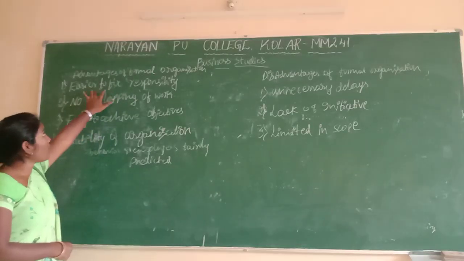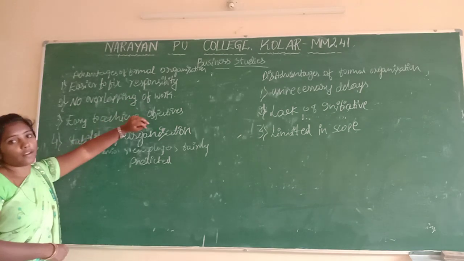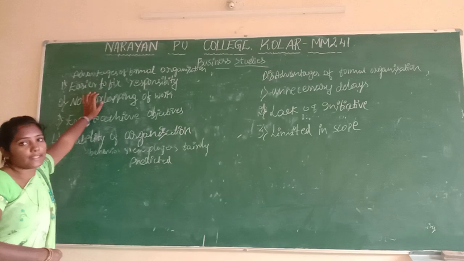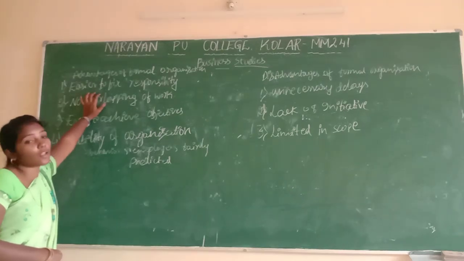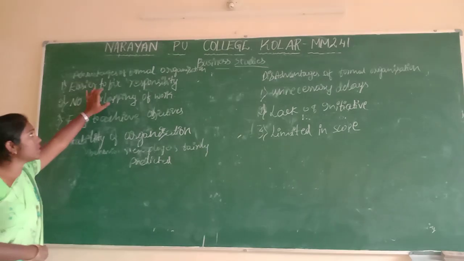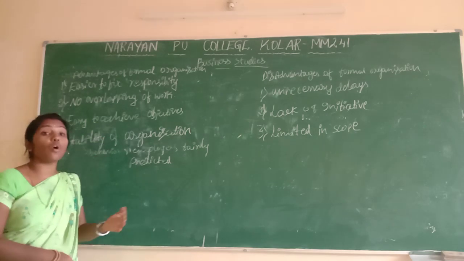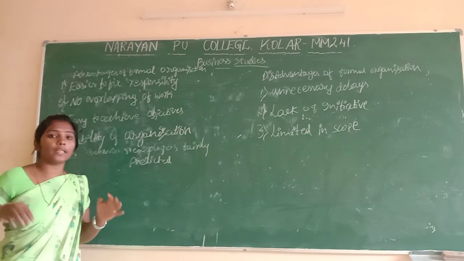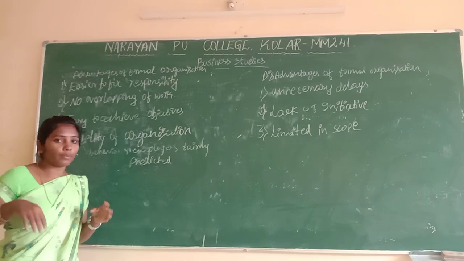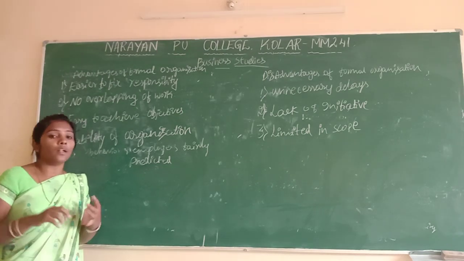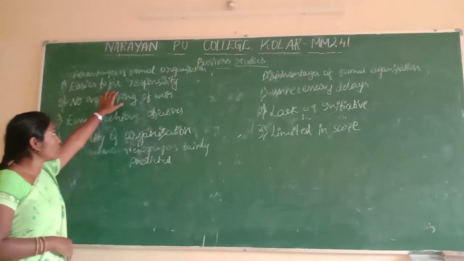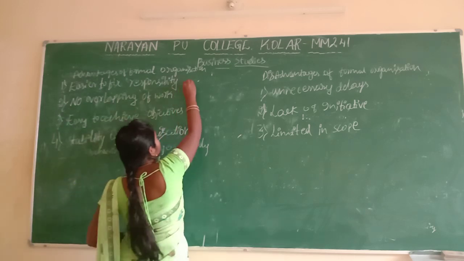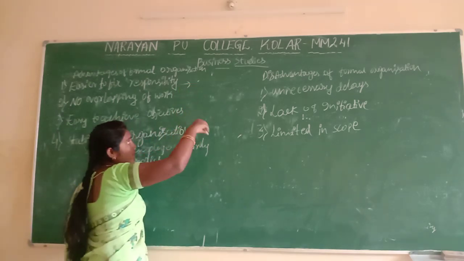Next are the advantages of formal organization. Okay, we will see: easier to fix the responsibilities. Easier to fix the responsibility means the organization has already fixed the rules, regulations, responsibilities and mutual relationships among all the employees. And the relationship is also created with the employees.